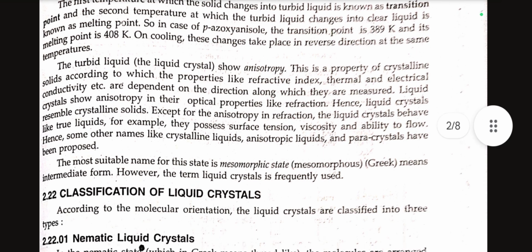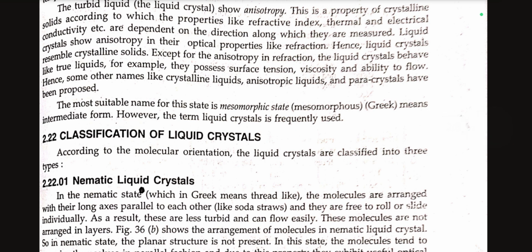The liquid crystals behave like true liquids. For example, they possess surface tension, viscosity and ability to flow. Hence, some other names like crystalline liquids, anisotropic liquids and paracrystals have been proposed. The most suitable name for this state is mesomorphic state, meaning intermediate form. However, the term liquid crystals is frequently used.